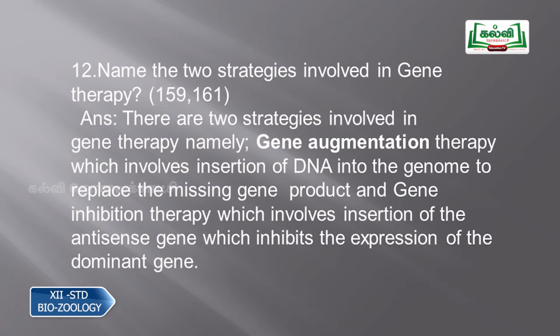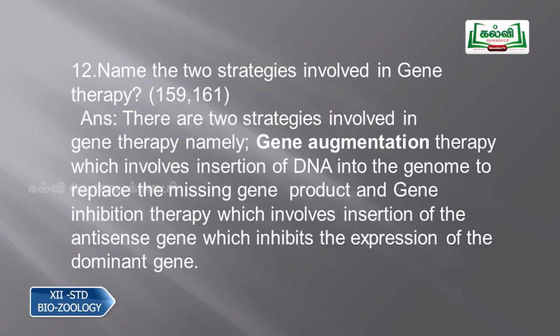So in gene augmentation, we are inserting the DNA into the genome which is missing a gene. That is called gene augmentation. And gene inhibition therapy involves insertion of the antisense gene. That means it will not allow the gene to express. That is called the antisense gene, and it inhibits the expression of the dominant gene which is causing the disease or responsible for that gene therapy.